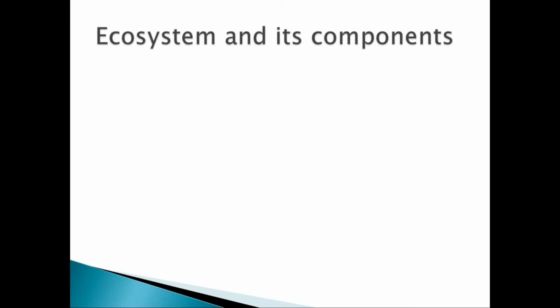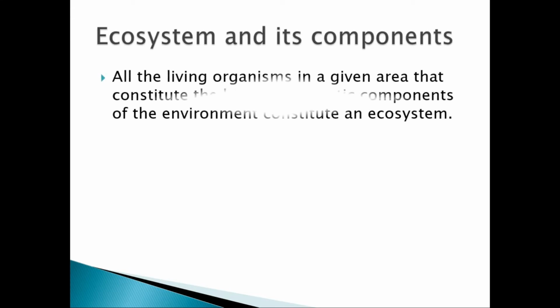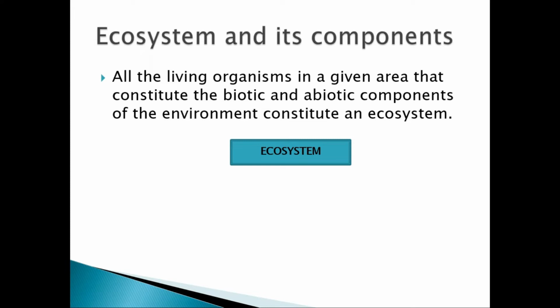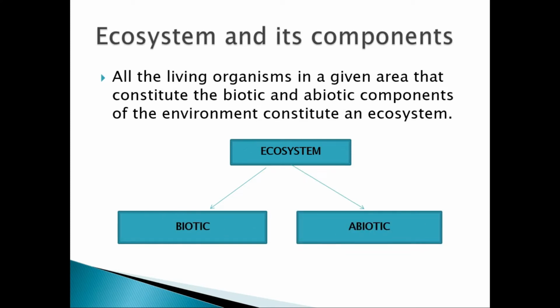Now, what is an ecosystem? When I talk about ecosystem, we mean all the living things or organisms in a given area that constitute the biotic and the abiotic components of the environment. So, what is biotic and what is abiotic?